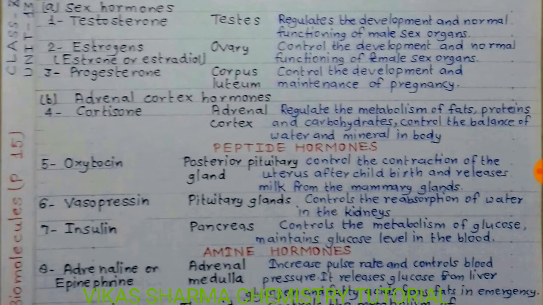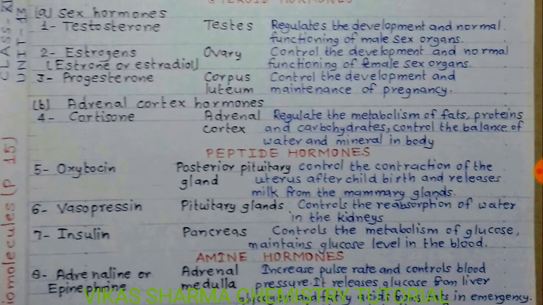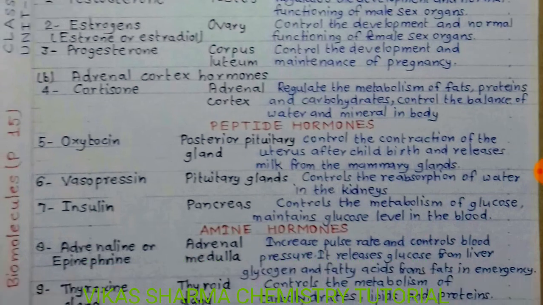Fourth hormone is cortisone. They are secreted by the adrenal cortex, regulate the metabolism of fats, proteins and carbohydrates, and control the balance of water and minerals in the body.